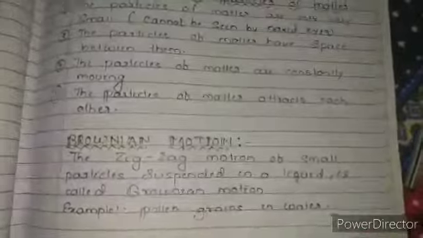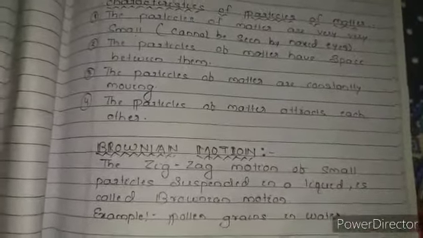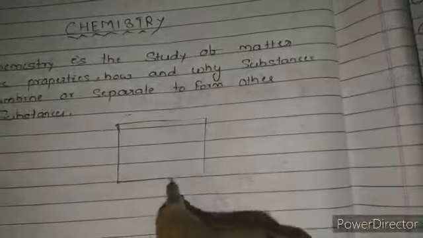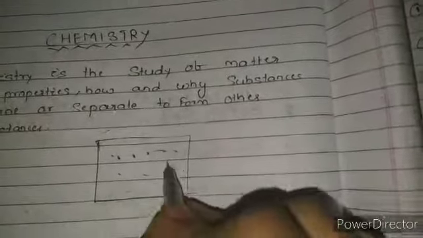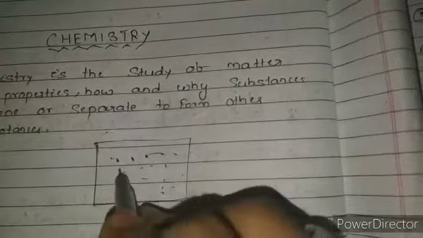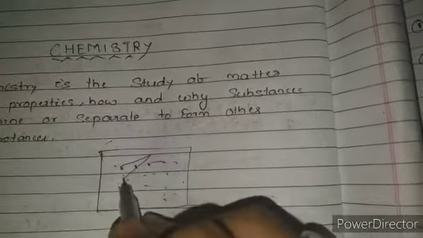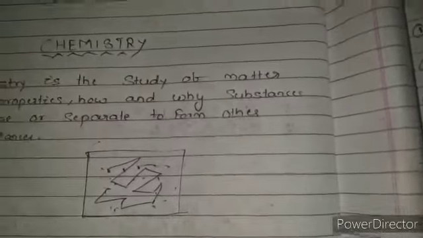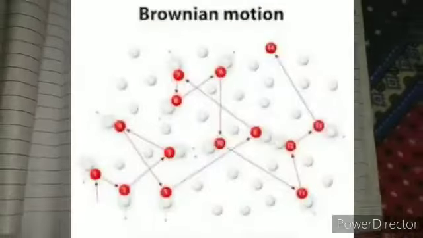Our next topic is Brownian motion. So what is Brownian motion? If we put pollen grains in water, you can see that the small particles are constantly moving. Suppose I am taking water, and in that water I am putting many pollen grains; the small particles are constantly moving. That motion is known as Brownian motion. I can show the picture in this video. You can see the Brownian motion.